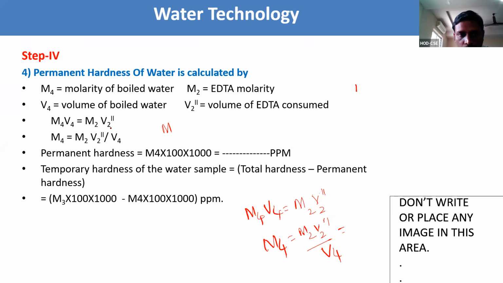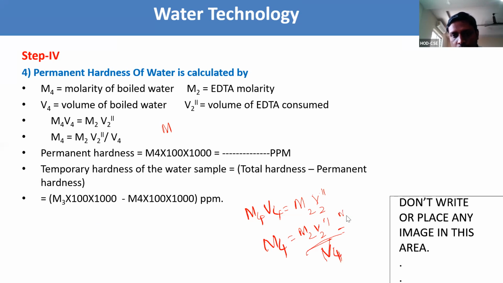This is the formula to calculate the permanent hardness of water: M4 V4 is equal to M2 V2 double dash. Here we need M4. M4 is equal to M2 V2 double dash by V4. Here M2, the molarity of the EDTA, you will get from step 2. How much molarity you will get?